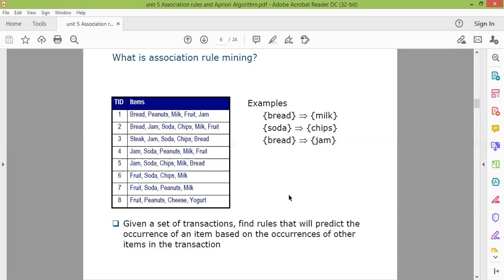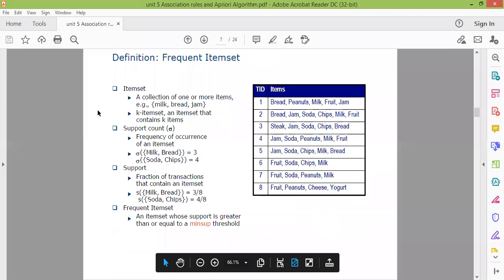To find out whether the association rule that we have built is relevant or not, we need two parameters. One is support, one is confidence. Based upon the values of support and confidence, we will find out whether the particular association rule is valid or not. Let's see.